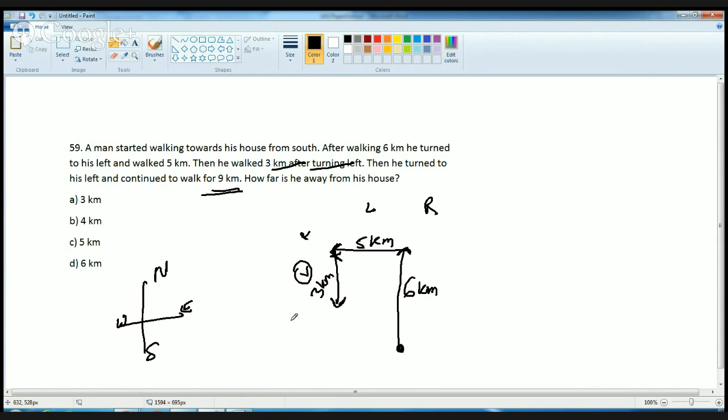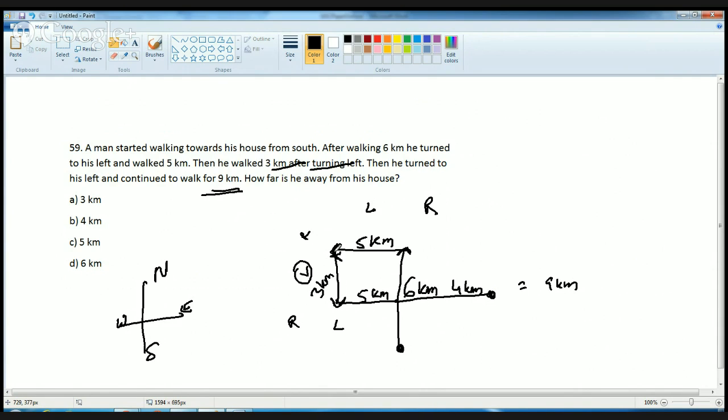Now since he is facing down, this would be right and this would be left. So from here, he goes 5 plus 4. 4 kilometers here and 5 kilometers here. That equals 9 kilometers. Now he is asking how far he is from his house.